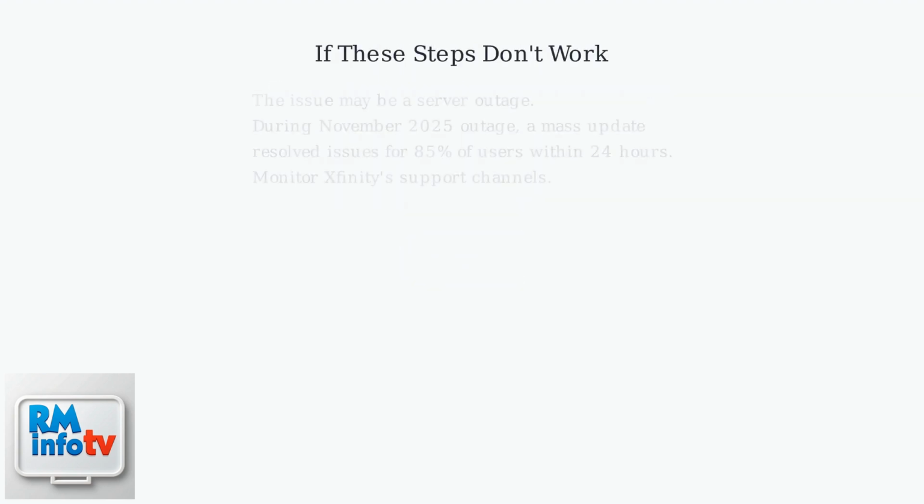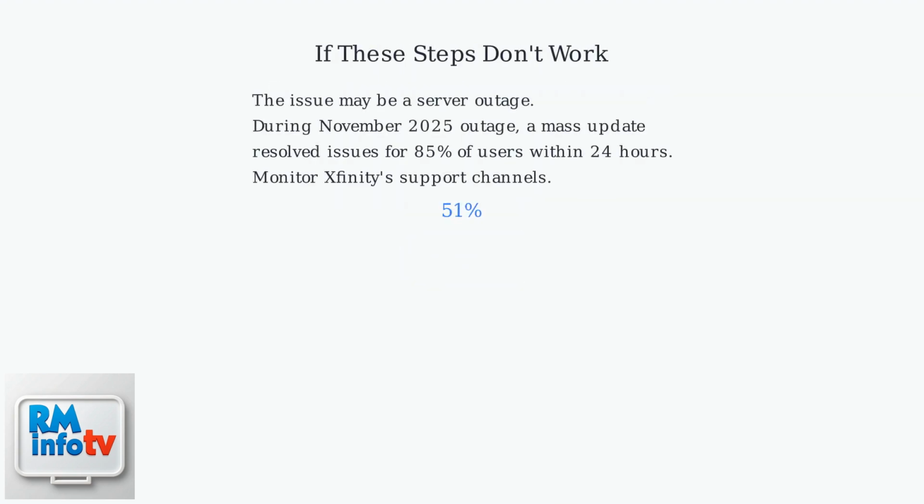If these steps don't work, the issue may be a server outage. During the November 2025 outage, a mass app update resolved issues for 85% of users within 24 hours. Keep an eye on Xfinity's official support channels for updates on any widespread problems.